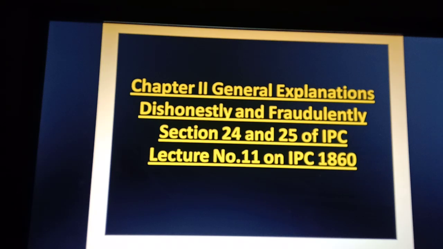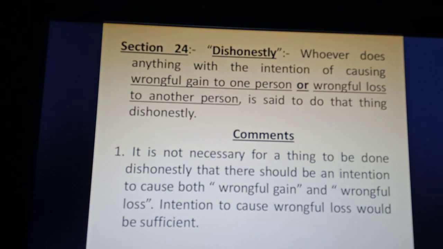Hello students, in this lecture number 11 on IPC, we are going to discuss section 24 and 25 of IPC. Now let us start the video with the concept of dishonestly, which has been dealt with in section 24.